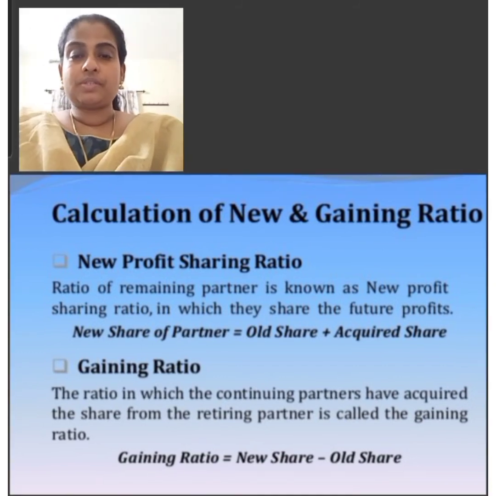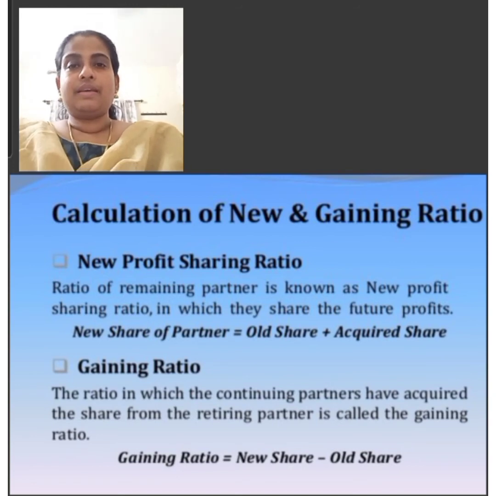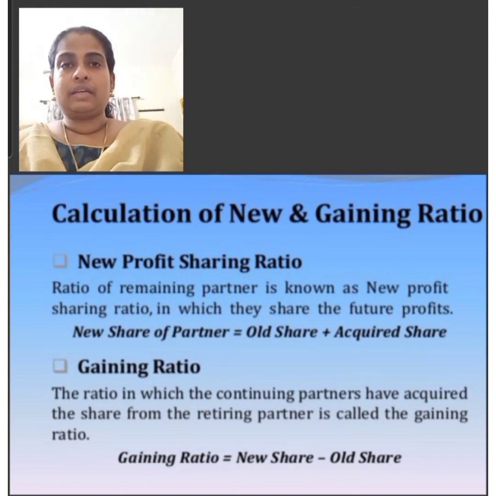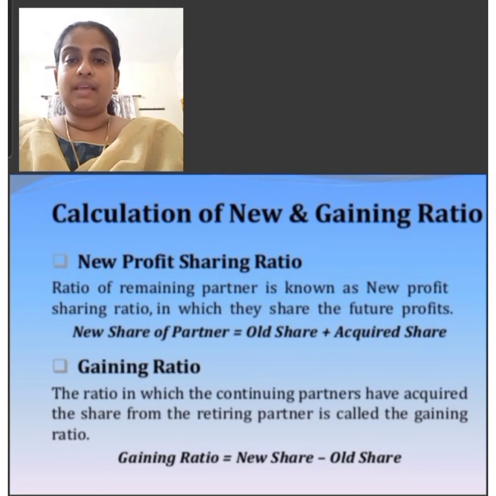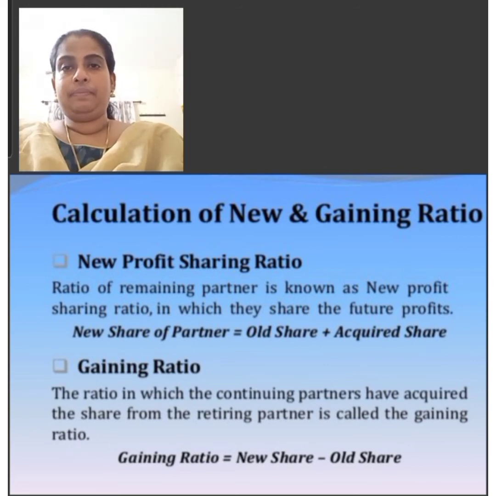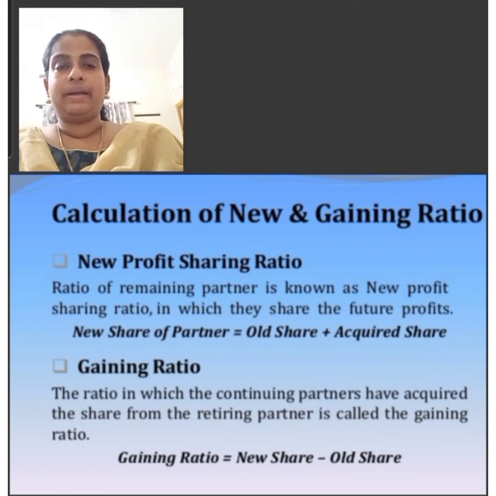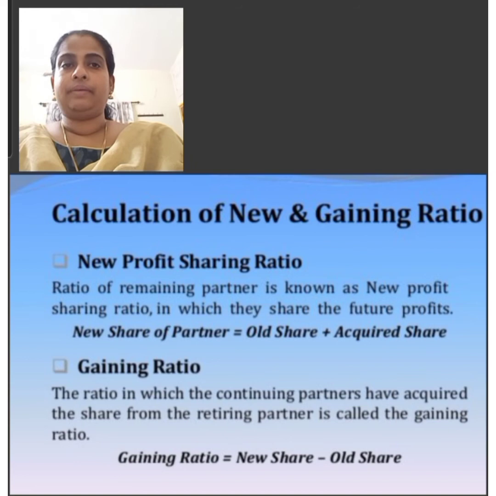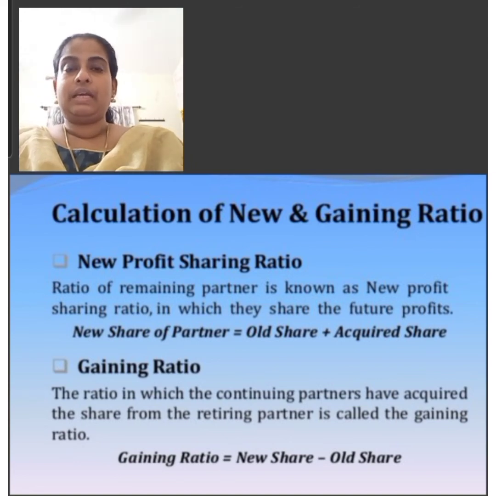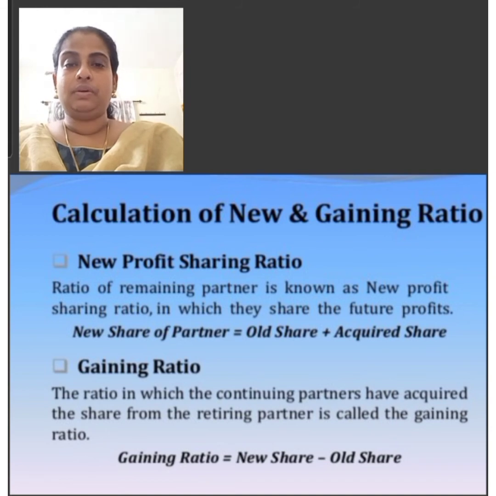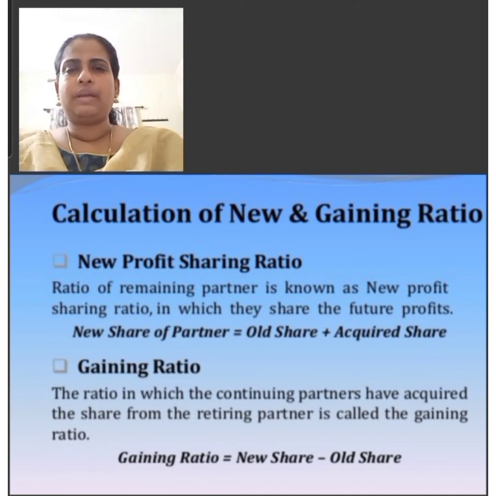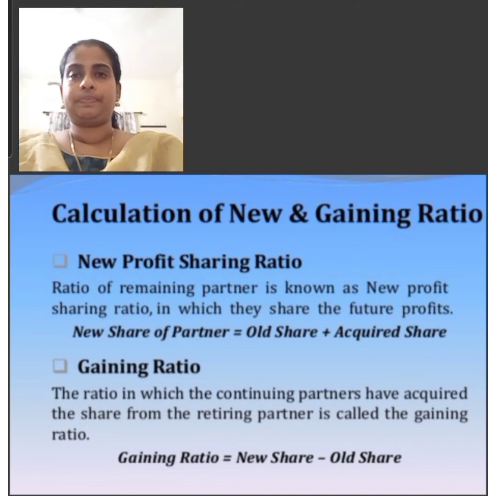Now we are going to solve one problem. C, M and A are the partners sharing the profits in the ratio of 4:3:2. Mr. A retires from the business. Mr. C acquires 4/9 of A's share and the balance is acquired by M. Calculate the new profit sharing ratio and gaining ratio. My dear children, how can you calculate the new profit sharing ratio?